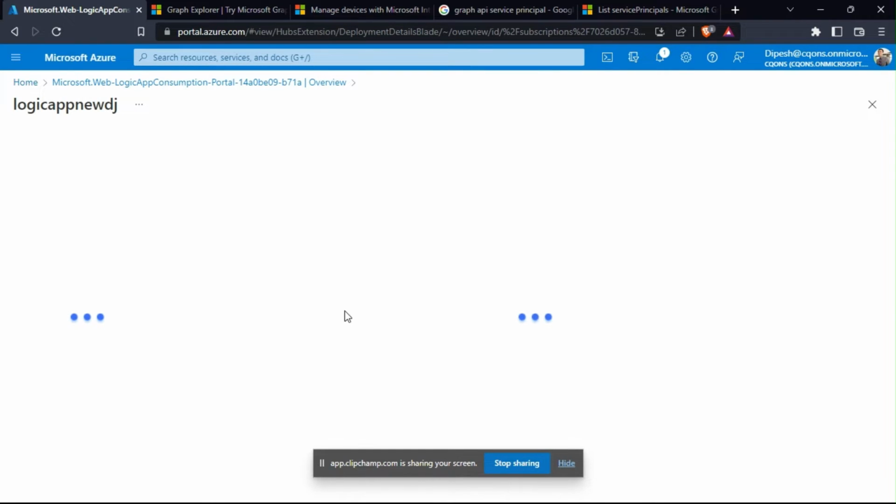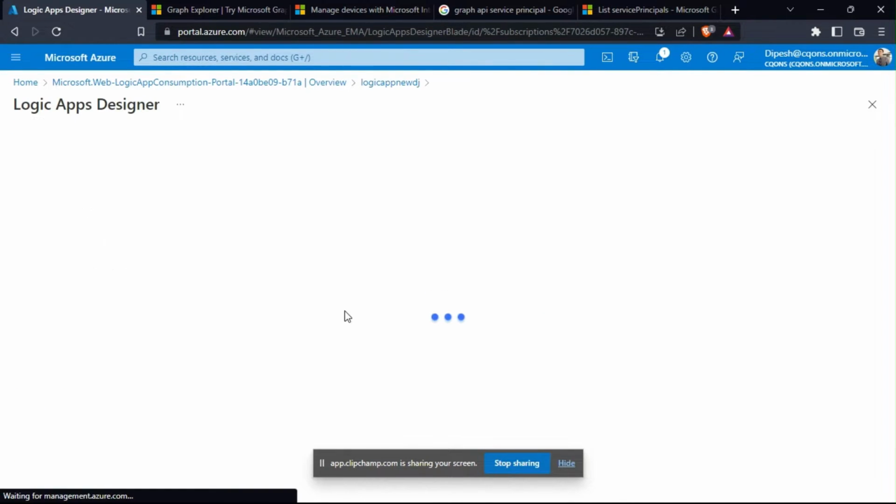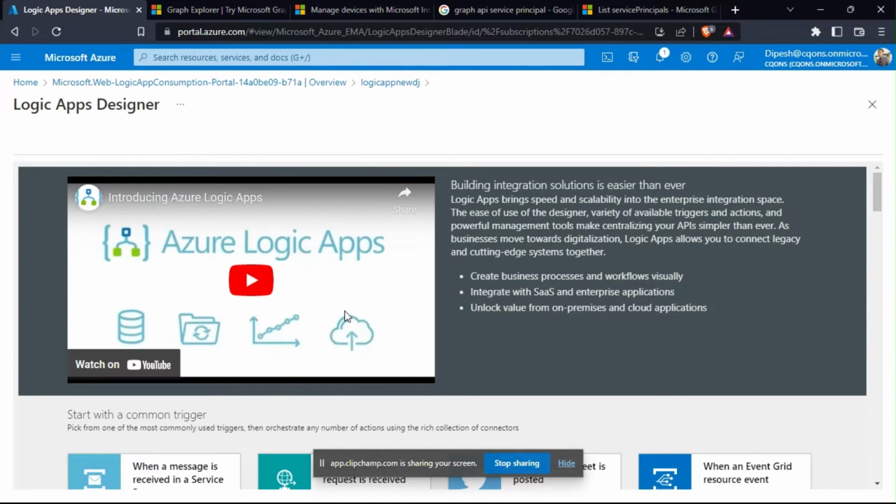All right. The prerequisite for this tutorial is that you need to have an active Azure subscription. You should be familiar with managed identity, and also you should be the global admin for the usage of Graph Explorer.